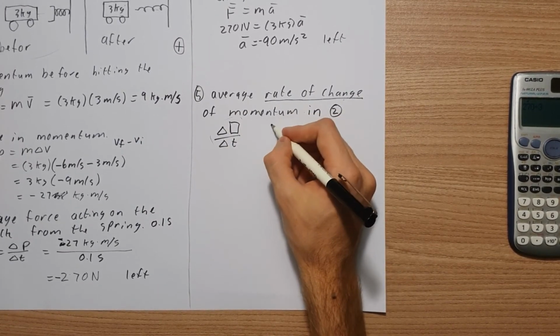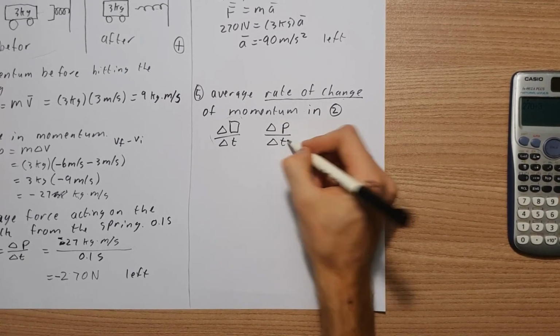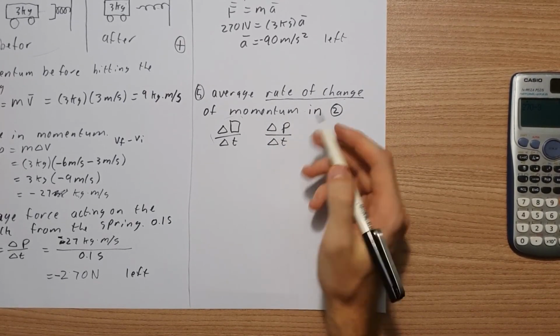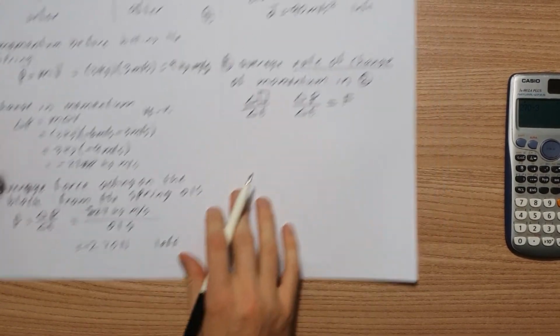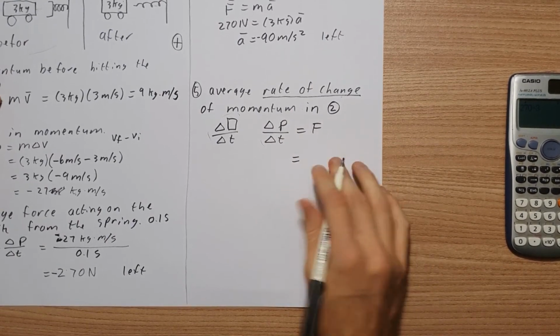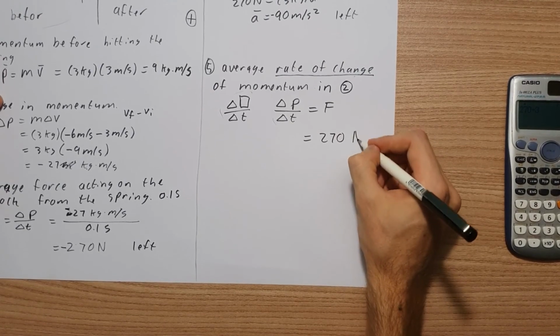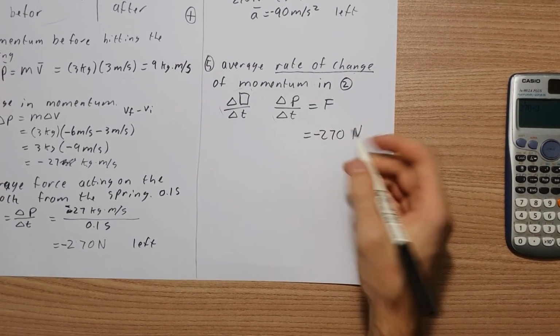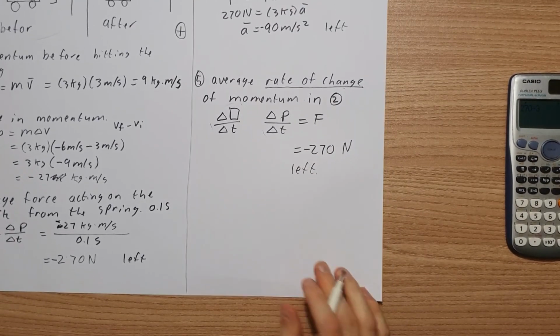So we want the change in momentum over the change in time, and that is just equivalent to my force, which we calculated down here. So the rate of change of momentum is equal to my force, 270 newtons. I'm going to put the negative in, which means to the left. That's how we do this question.